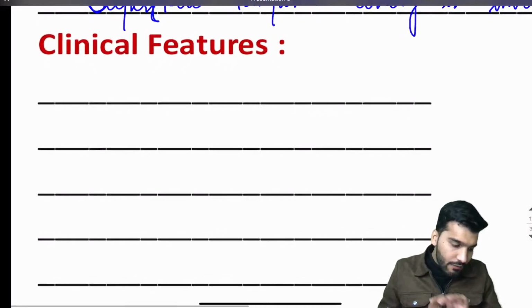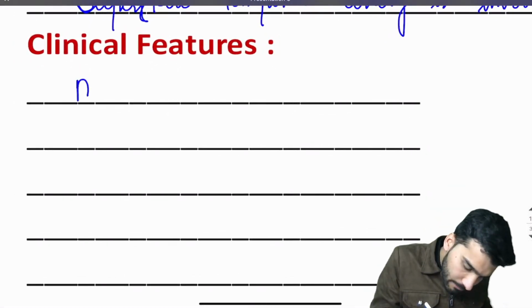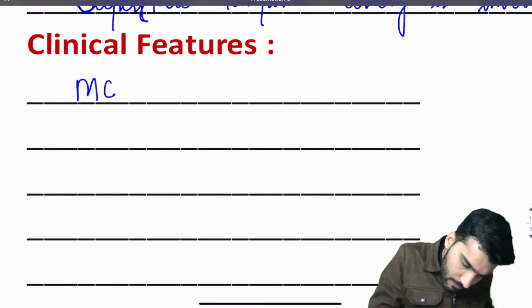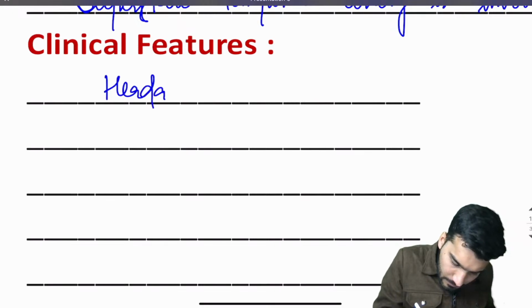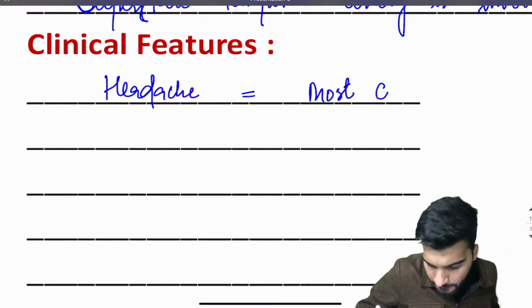Now, what are the clinical features? The most common, if they ask, let me write, is headache.